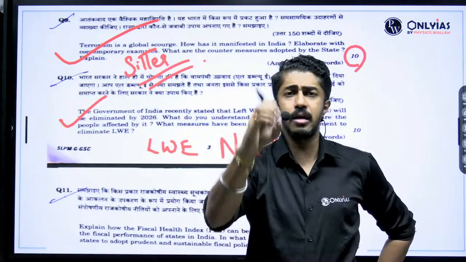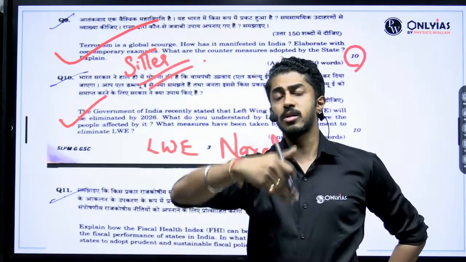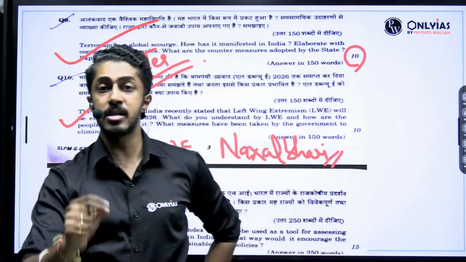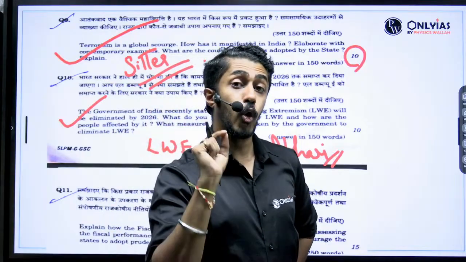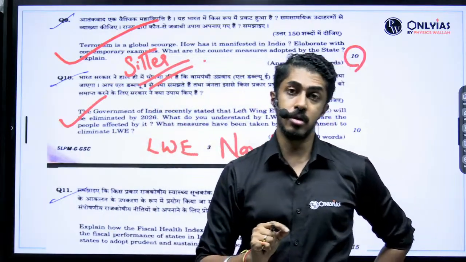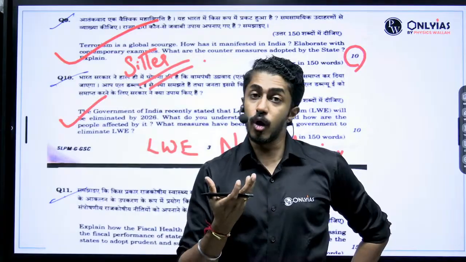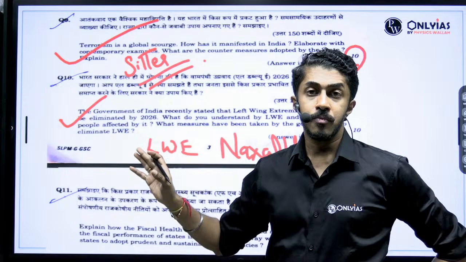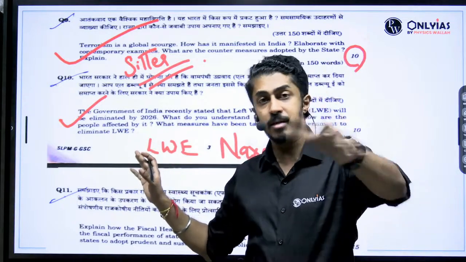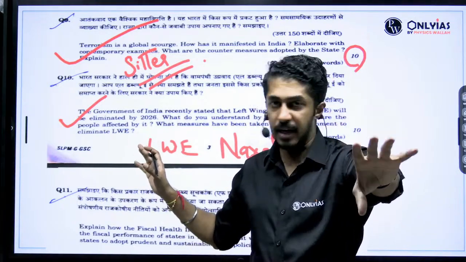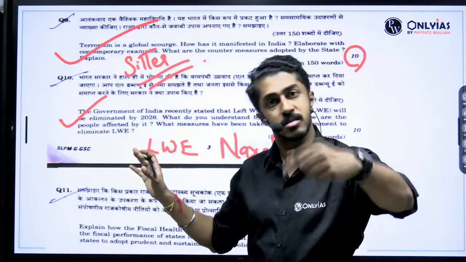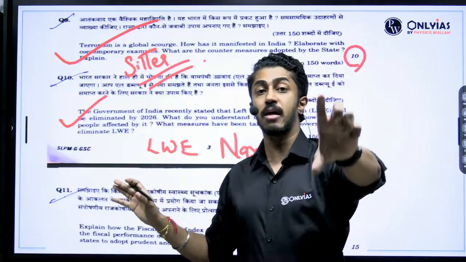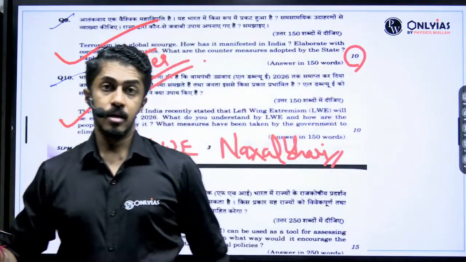With data, with examples I have given. What is the countermeasure taken by the security forces? That also I have given to the class based on the Ministry of Home Affairs annual report. Anybody who has bothered to read it will easily write this answer because I have given it. What is LWE? I gave it in the class itself. What are the statistics? That also I gave. Countermeasures being taken by the government, that also I gave as a PDF.